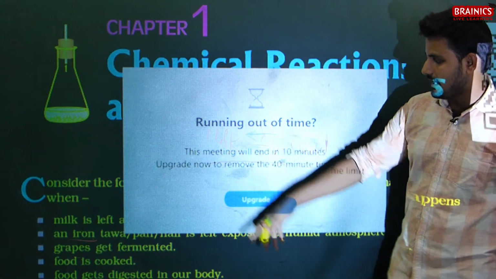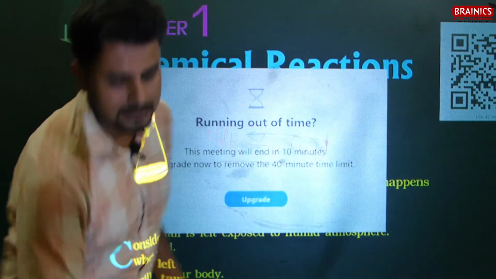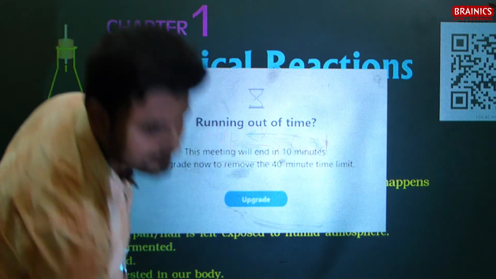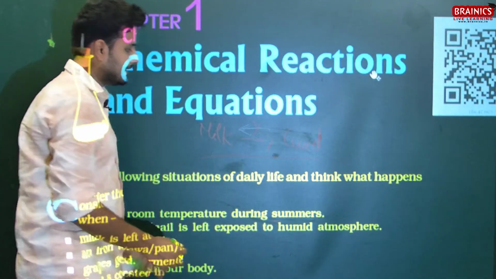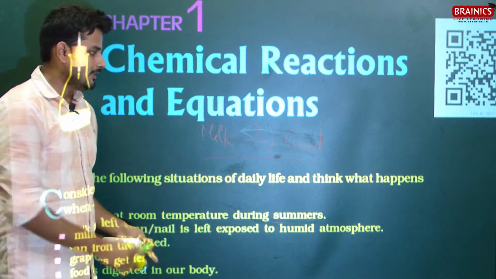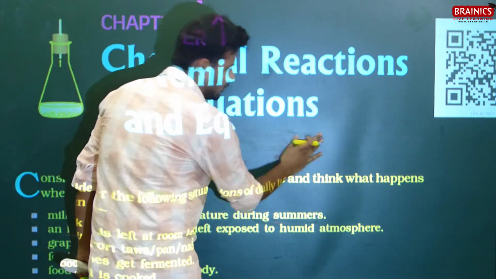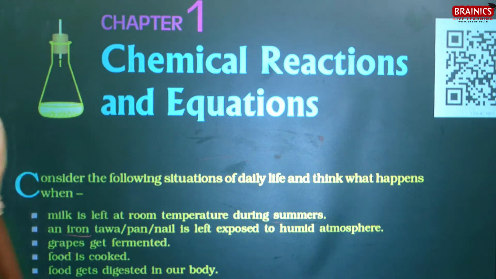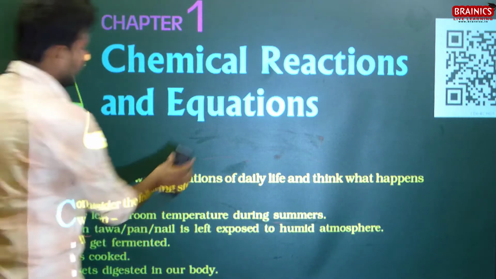So in all these examples, what we are noticing is that the changes cannot be retraced, okay. So these are chemical changes.